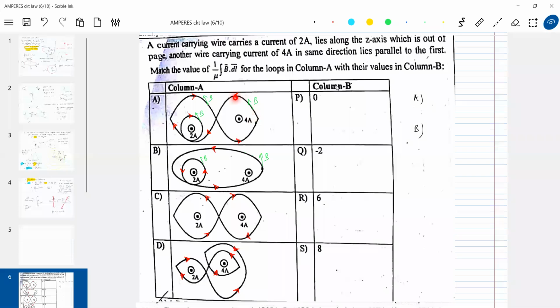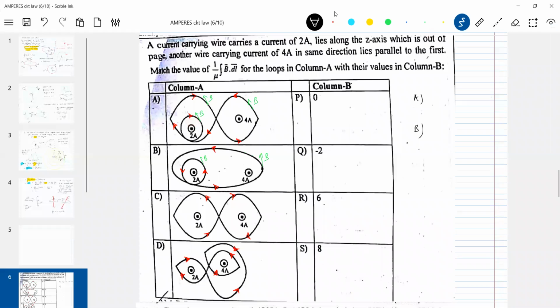Okay, plus 4 I'll encounter here. Then how much here it should be? Minus 2. Plus 4 minus 2. Okay, got this. Now come for this. This will be how much? It will be only plus 2. This will be minus 2. So if I move around this particular loop, how much current will I enclose? Plus 4 minus 2. Then this small loop, how much will it be? Minus 2. So plus 4 minus 2 minus 2.